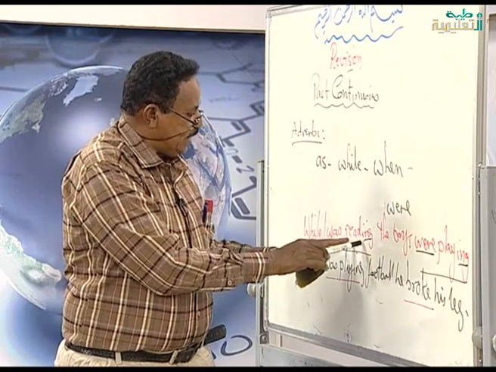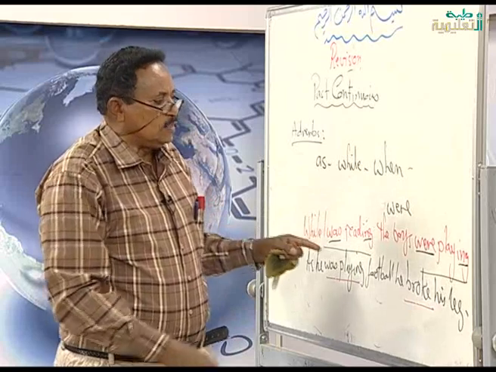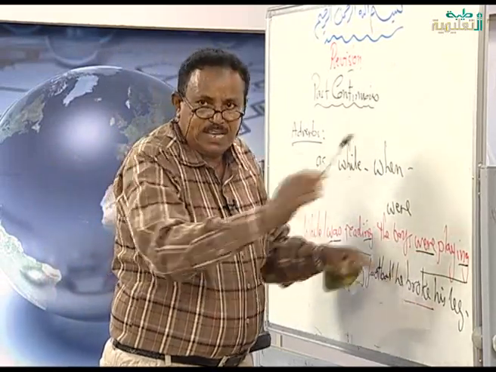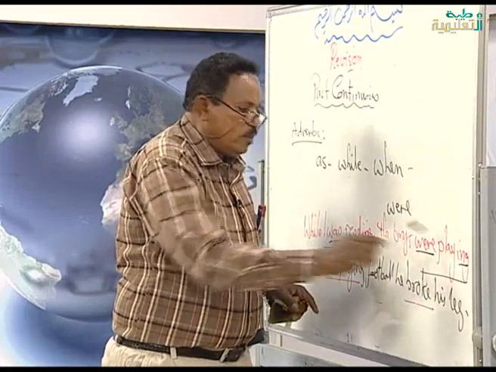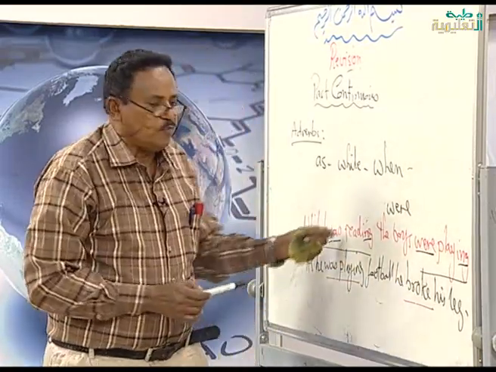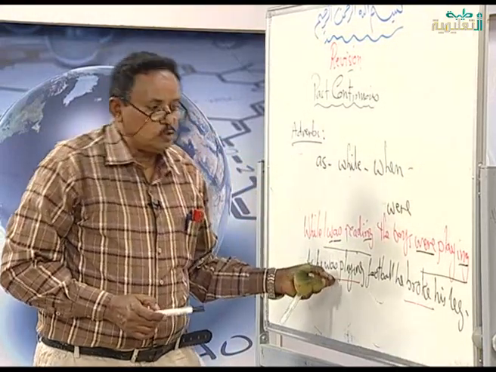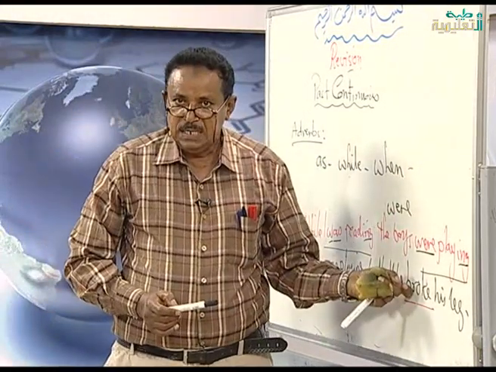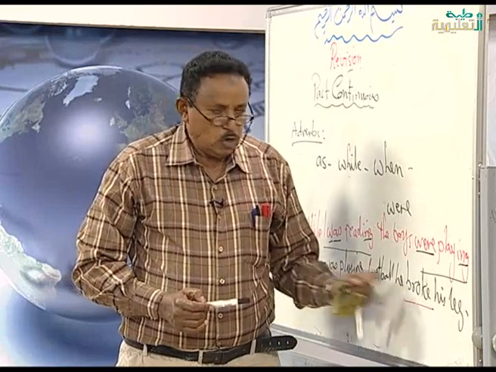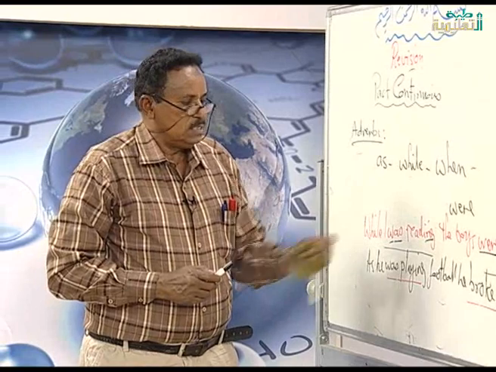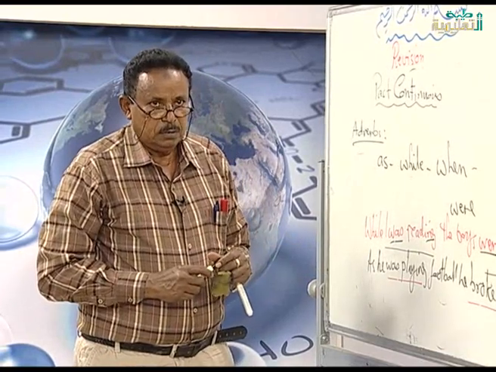But this took a long time. While he was reading, the reading took a long time. We say was reading. The boys were playing took a long time. The two verbs took a long time, so the two verbs are past continuous. But here, the first one is past continuous, but the second one is past simple. Is it clear? I hope that you understood what I said about the past continuous. Okay?